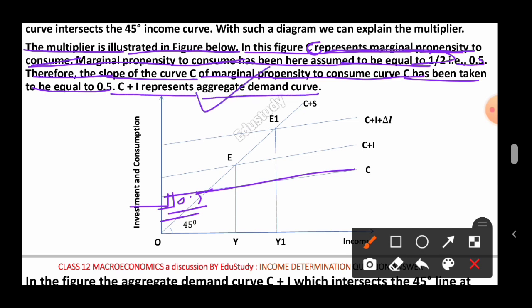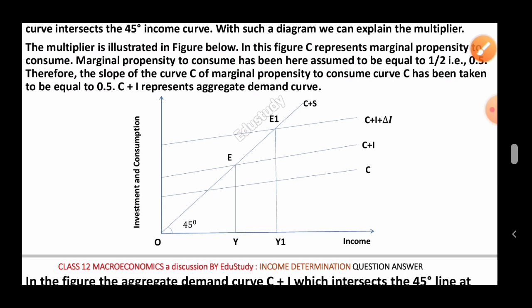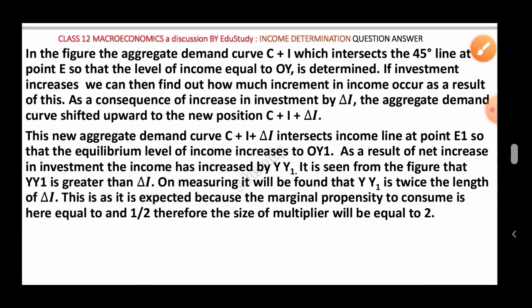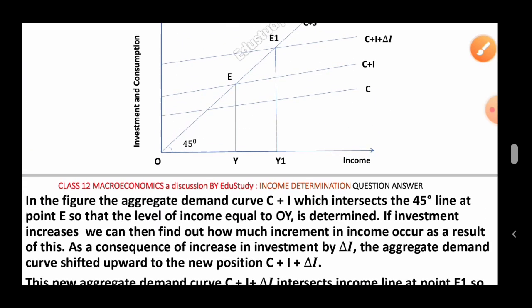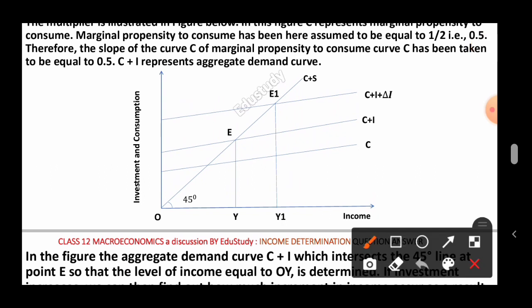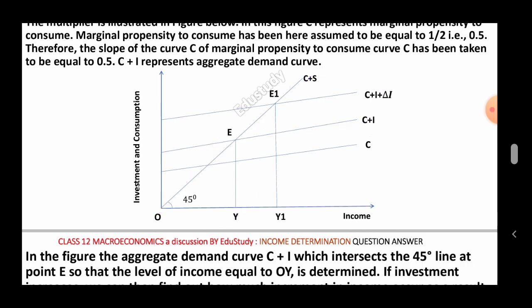I have already described this one. Now the later part of the description: in the figure, the aggregate demand curve C plus I intersects the 45-degree line at point E, so that the level of income is equal to OY. So we already got the level of income here as OY, whenever this aggregate demand curve C plus I intersects this 45-degree line at point E. And next,